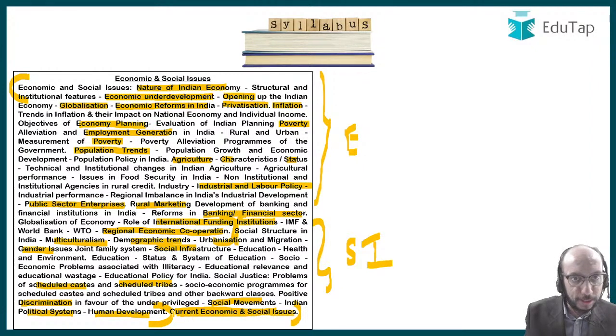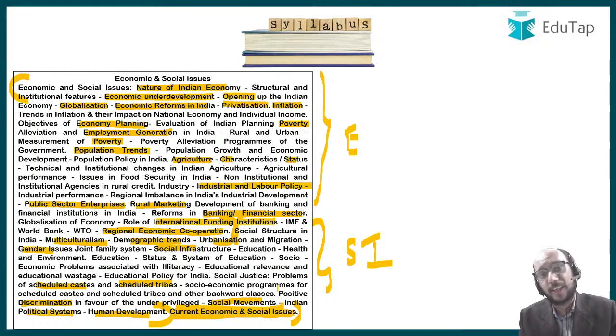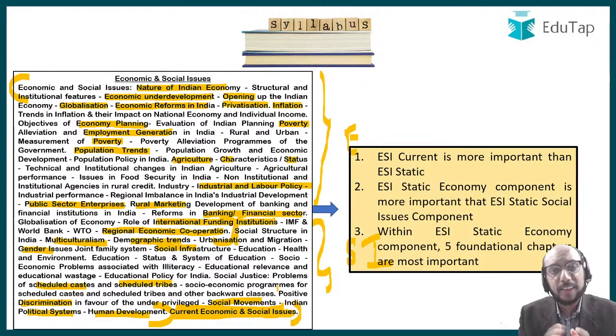I am going to repeat this thing four or five times. You have to read current economic and social issues. And why is it that I am repeating it so many times? There is a reason behind it, and understanding this reason can be the difference between success and failure in this examination.